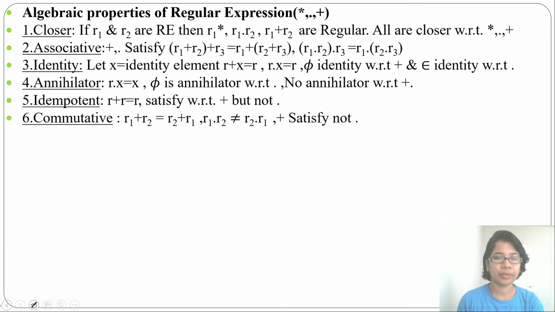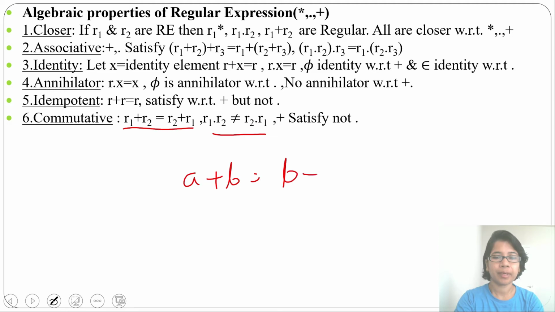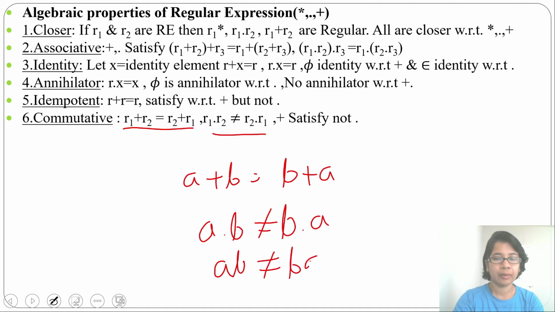Idempotent. Next is commutative. R1 plus R2 equal to R2 plus R1. So commutative is satisfied with respect to plus. Then R1 concat R2 is not equal to R2 concat R1. So plus satisfies but not concat. Suppose A plus B, that you can write as B plus A. But A concat with B is not equal to B concat with A. So AB is not equal to BA, but A plus B is equal to B plus A. So only union satisfies commutative, but the concat operator doesn't satisfy commutative.